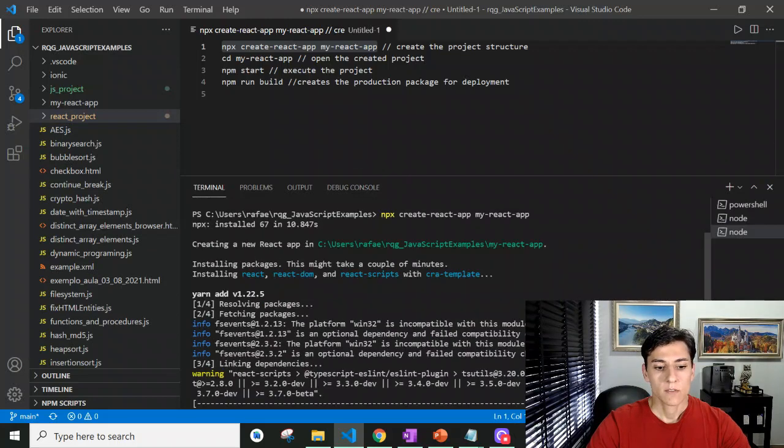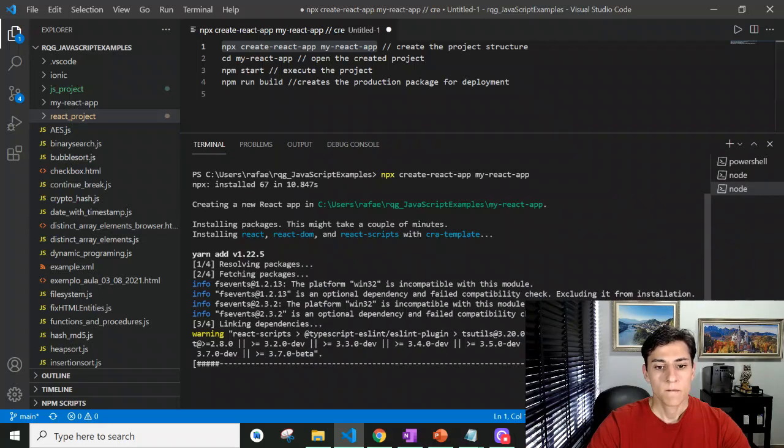So basically we have to wait for it to conclude. The only prerequisite we need for creating a React project is to install Node.js. Once we have Node.js installed, we can execute npx and npm commands in our console, and it's the only dependency we need to have.